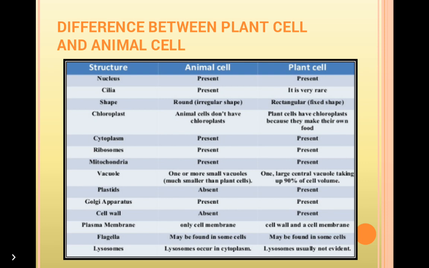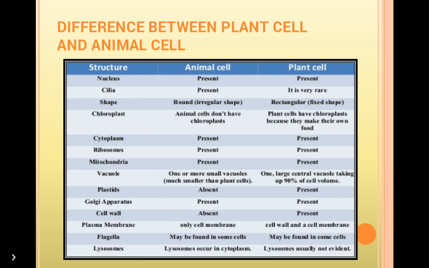Cytoplasm is present both in animal cell as well as in plant cell. Ribosome is present both in animal cell as well as in plant cell. Mitochondria is present both in animal cell as well as in plant cell. Vacuole: one or more small vacuoles in animal cell, and in animal cell vacuoles are much smaller than in plant cell.